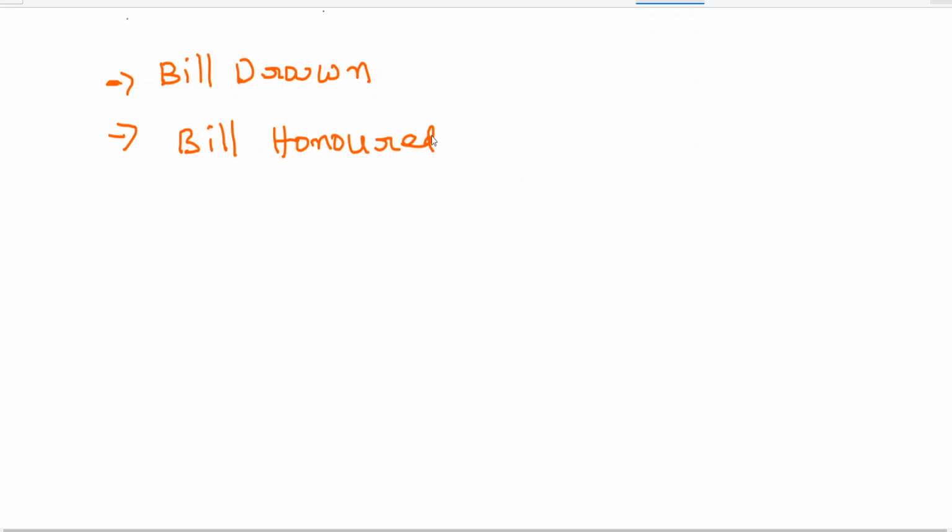Structure is that bill drawn we have seen. Bill honored we have seen.